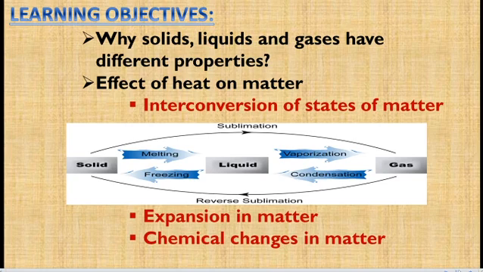And the second one is expansion in matter. If you take a solid or liquid or gas, anything, there will be some expansion when we apply heat to it. And the last one is chemical changes. Chemical changes will occur. Chemical changes mean permanent changes occur in a particular matter.